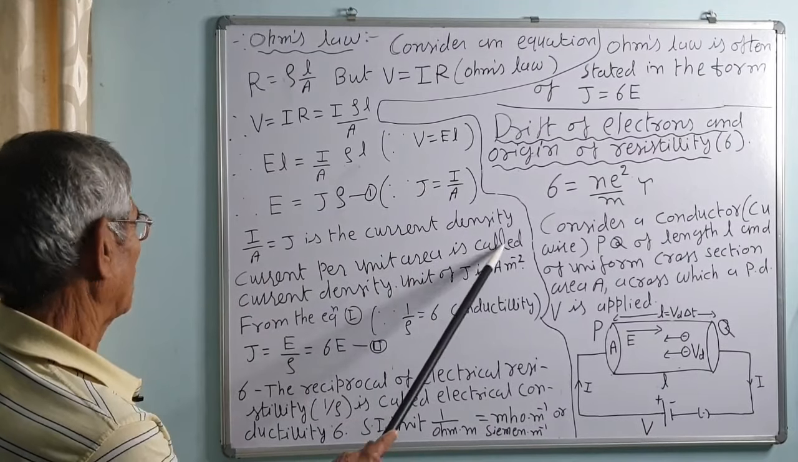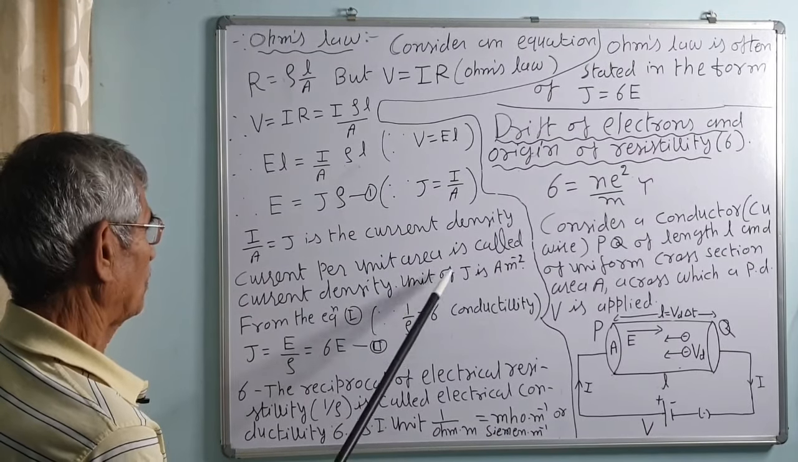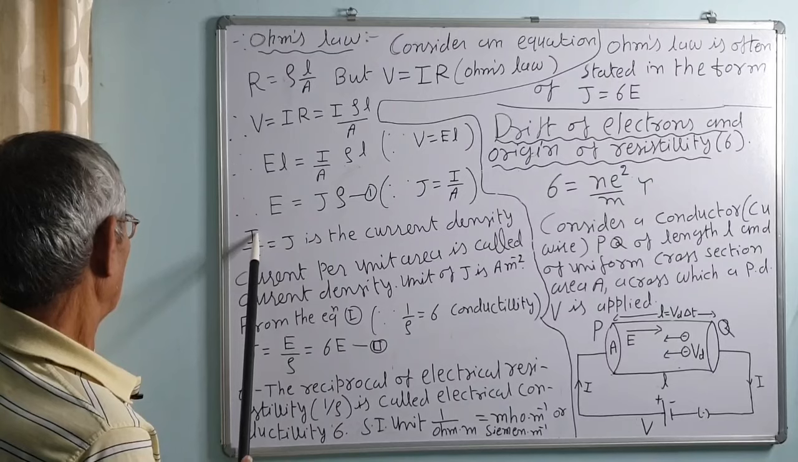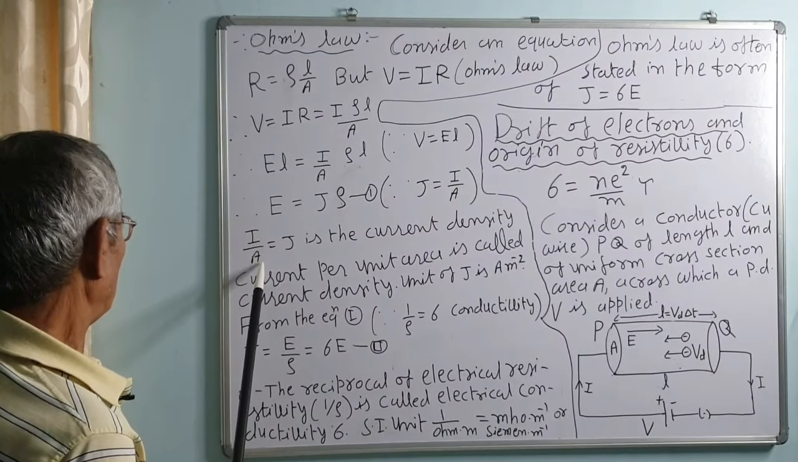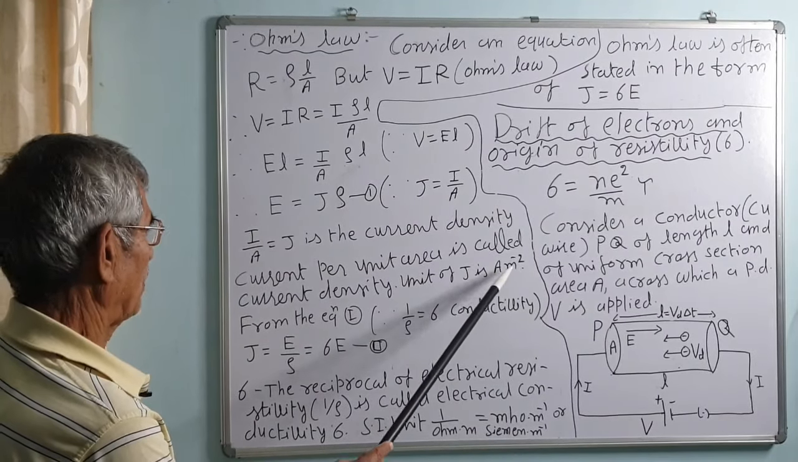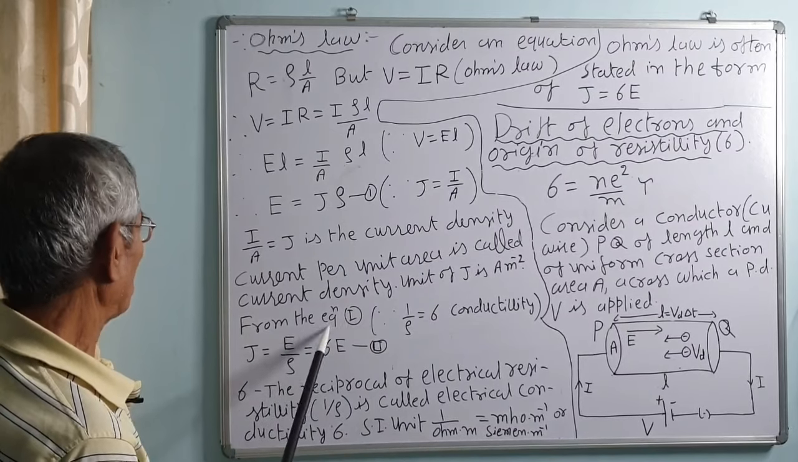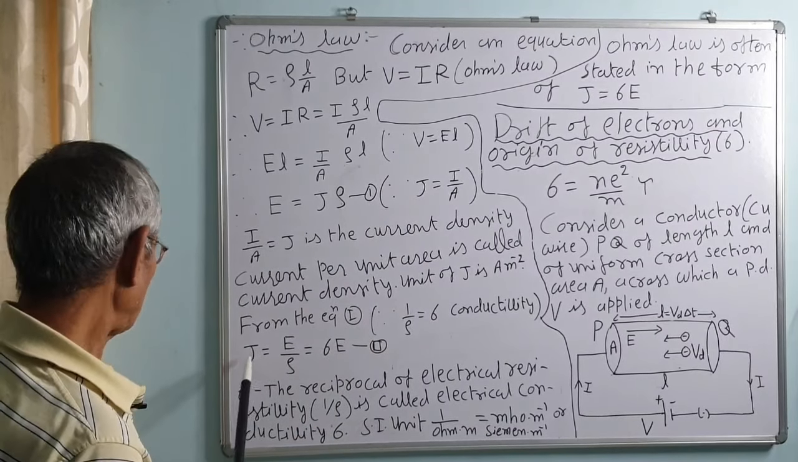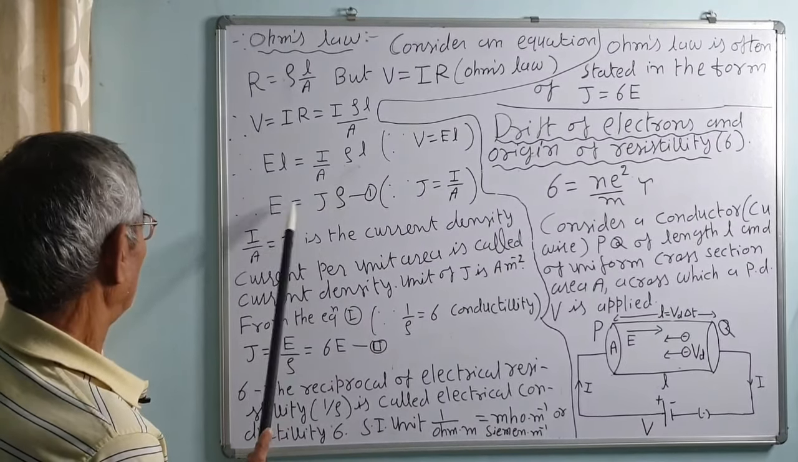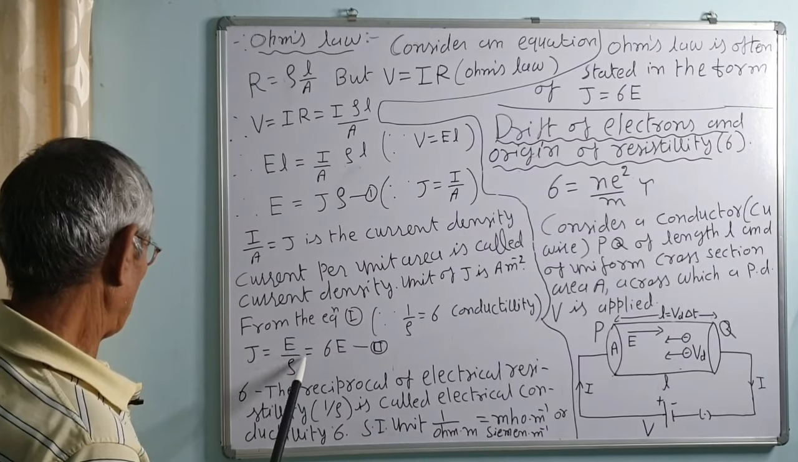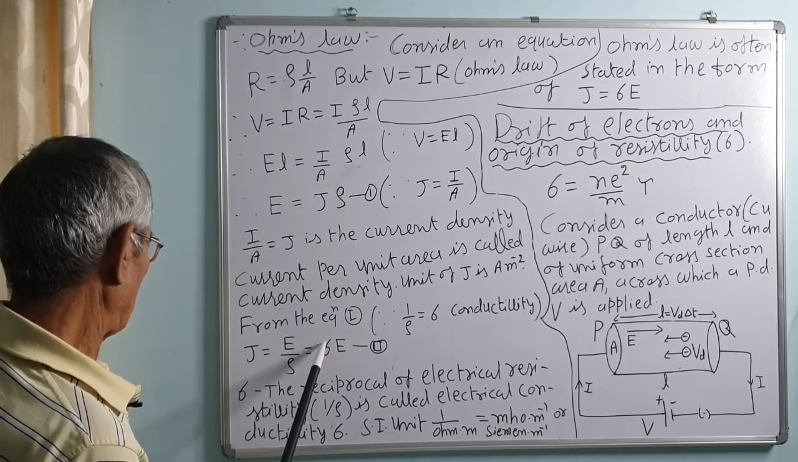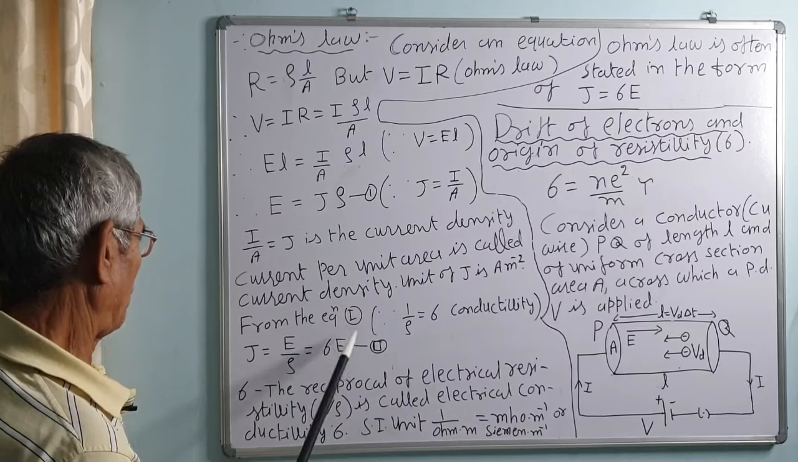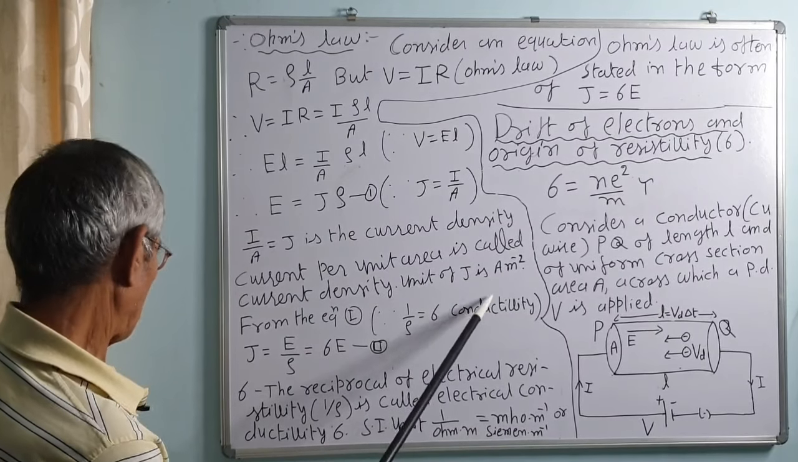Correct? I upon A is J, the current density, that is, the current per unit area is called the current density. The unit of J is unit of current upon unit of area, that is ampere meter minus 2. From equation 1, J is equal to E upon rho, that is 1 upon rho, which is the conductivity sigma, into E. 1 upon rho is sigma, the conductivity.